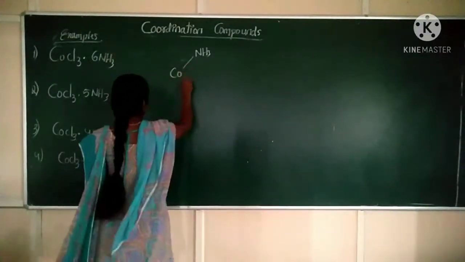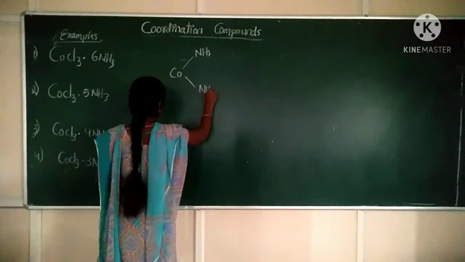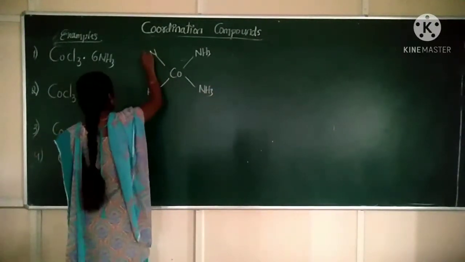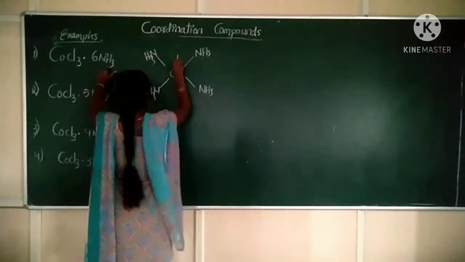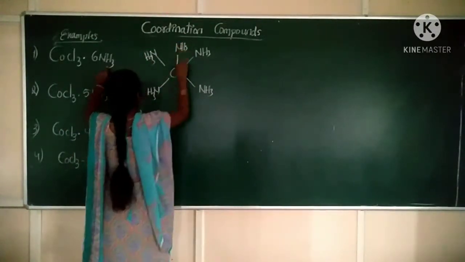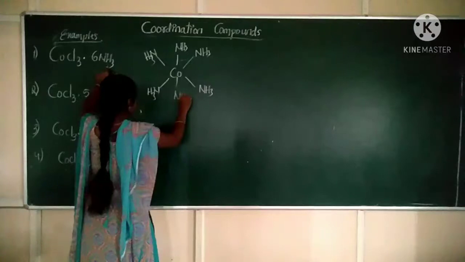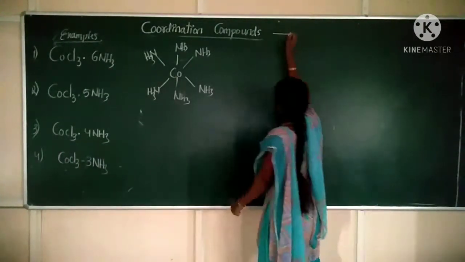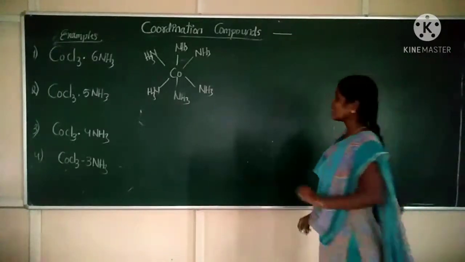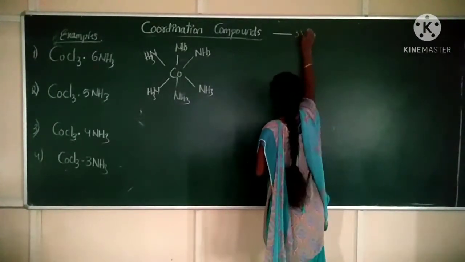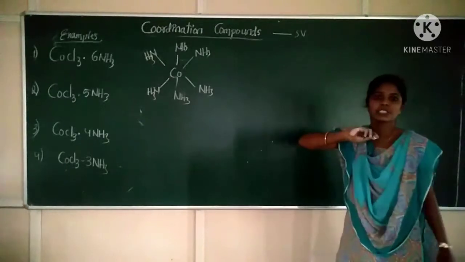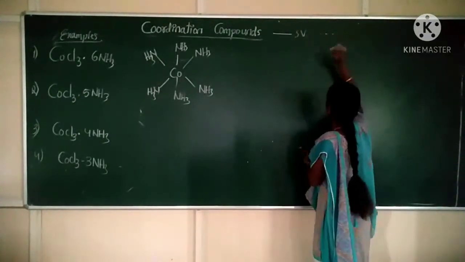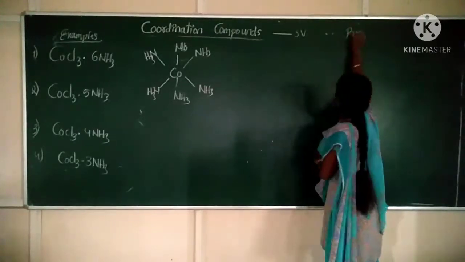So Co, NH3 here, NH3 here, and one NH3 here. Correct? Remember, a solid line indicates the secondary valency, whereas dotted lines satisfy the primary valency.